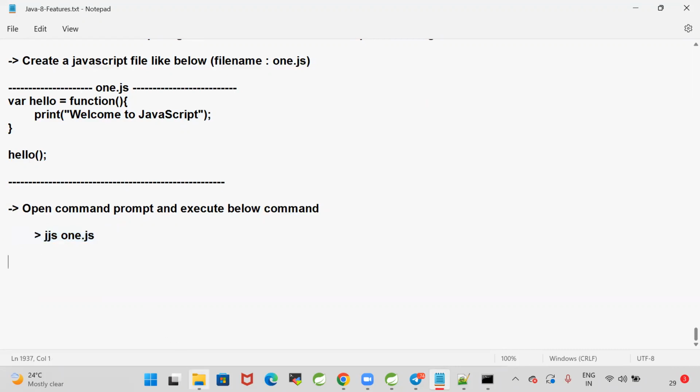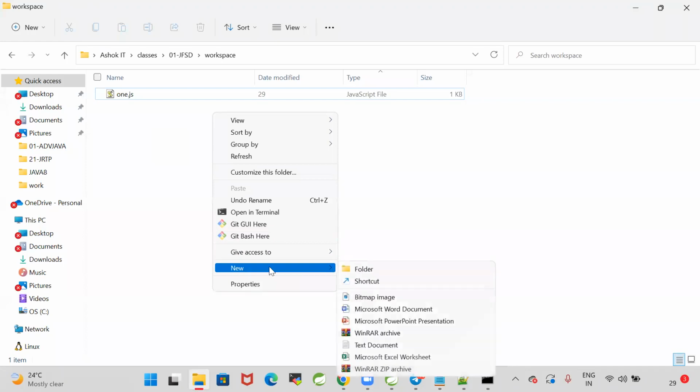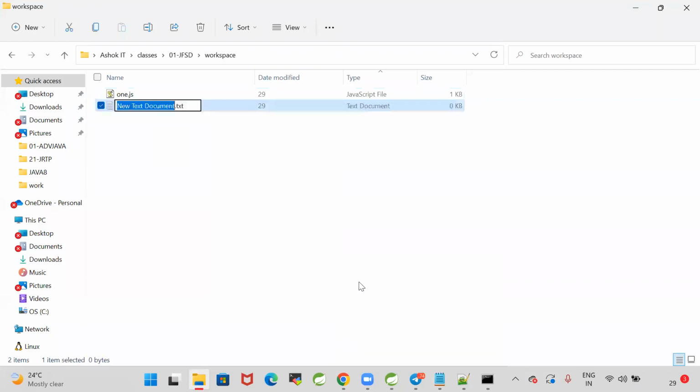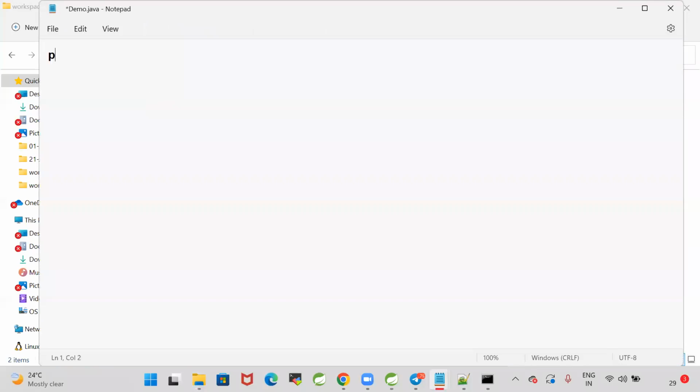Okay, can we execute a JavaScript file directly in our Java program? Let us create one simple Java program. New text document, demo.java. I'm taking one class with the name demo. Public class demo. In that class, I'm taking a main method, public static void main, String args.